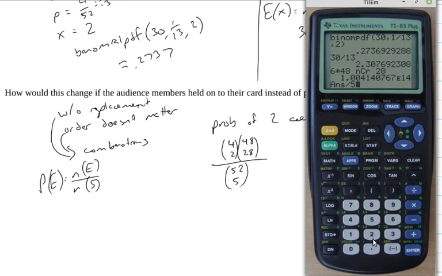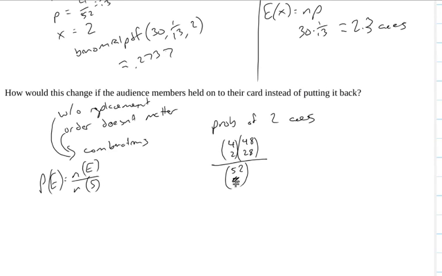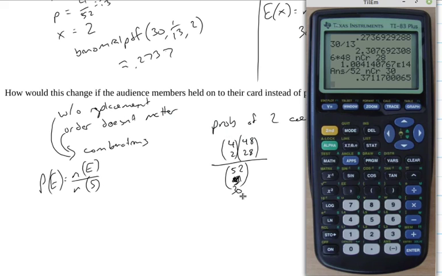Divide that by 52, choose 30. I wrote 5 here. That's not right. This should be 30. I was talking about drawing a hand of cards. Obviously, I was thinking of a poker hand there when I wrote 52 choose 5, because that's the denominator we had for all of those poker card problems.